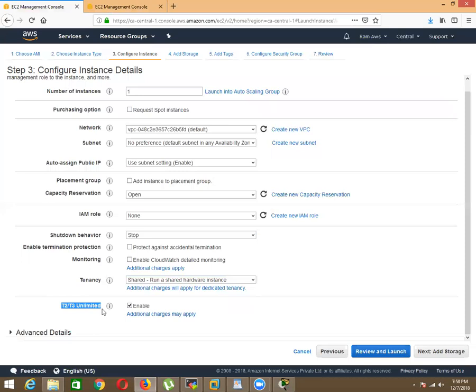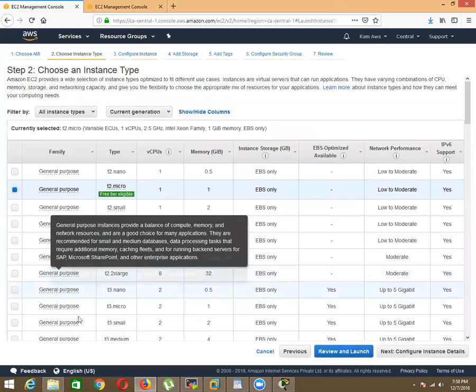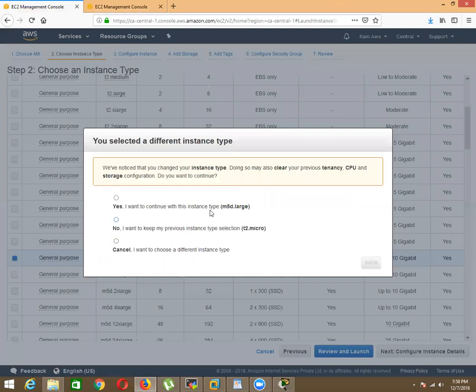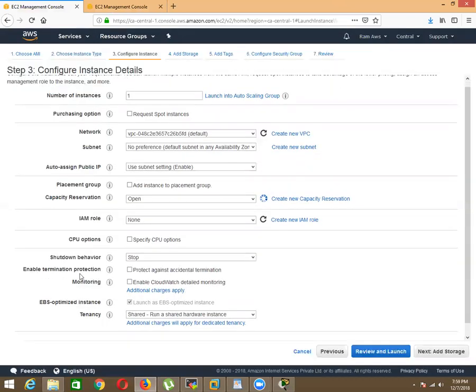You know what credit is? It is how many times it helps to increase the performance of the machine. That is called a credit, and they will be charging you based on that. So that is T2 and T3 unlimited. By default, these options are only for T2 and T3 based instance types. If you select any other instance type like M5D or M4, we don't need that option, it is disabled. We don't have that option here.